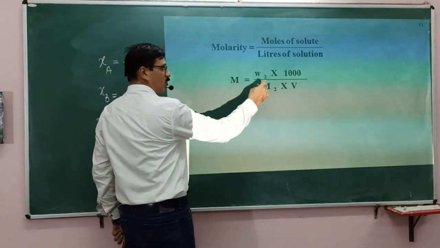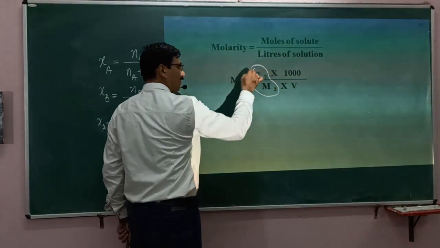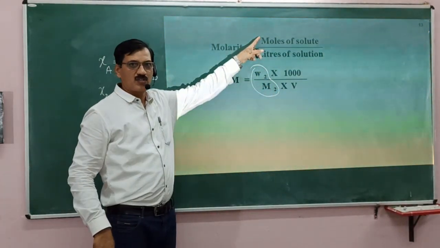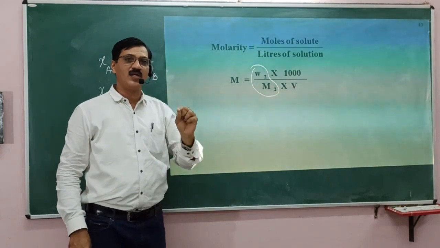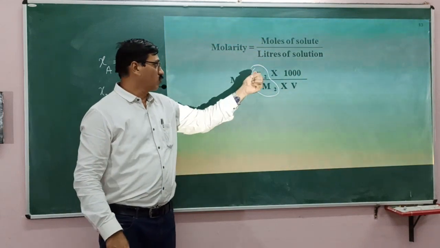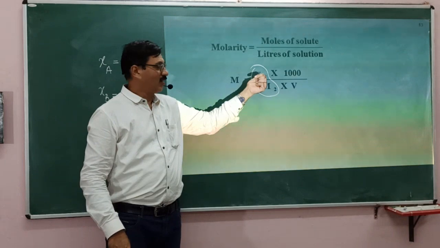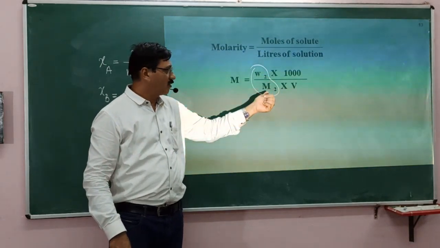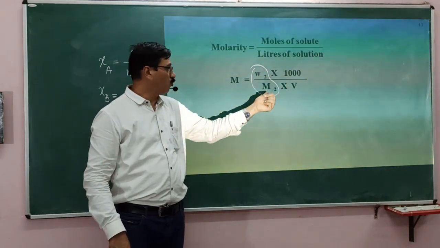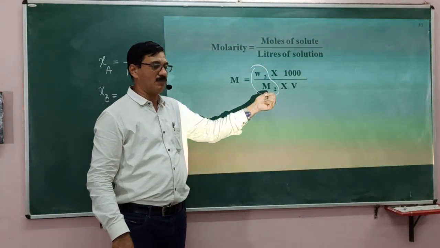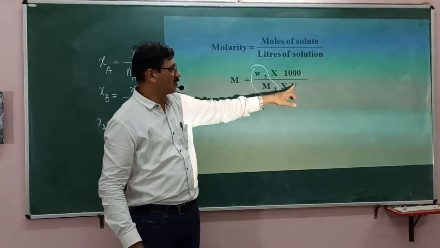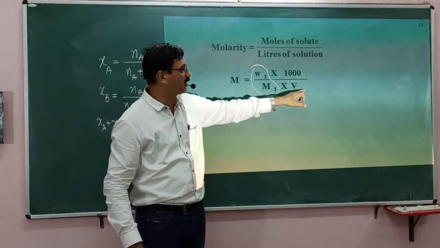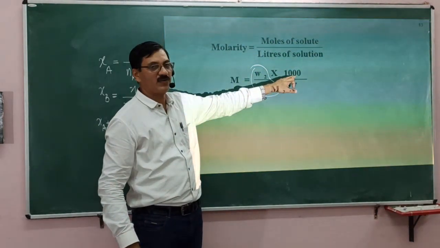Given mass divided by molar mass together gives the number of moles. The number of moles of any substance can be determined from the given mass. So if the given mass is W2, dividing by the molecular mass or molar mass gives the number of moles. And if the volume of solution is in milliliters, then 1000 is the multiplication factor.